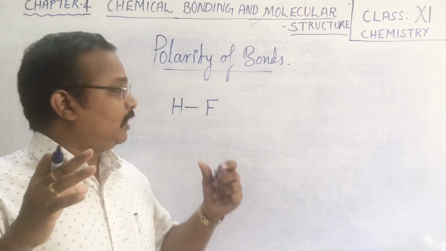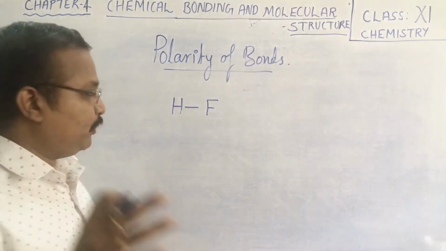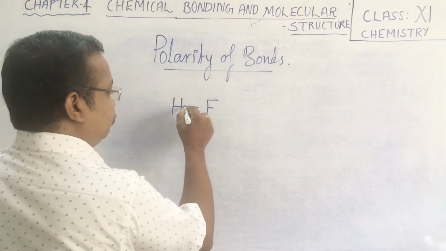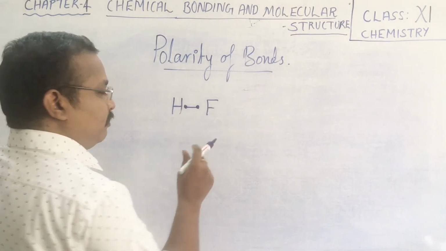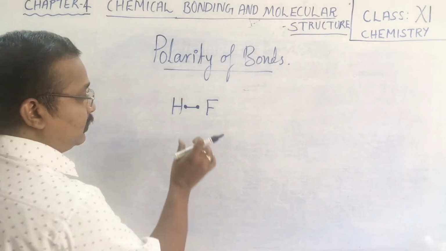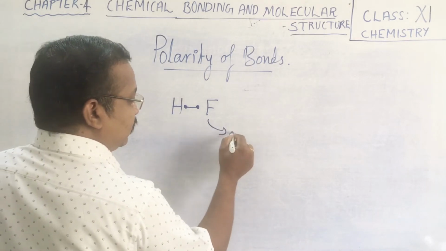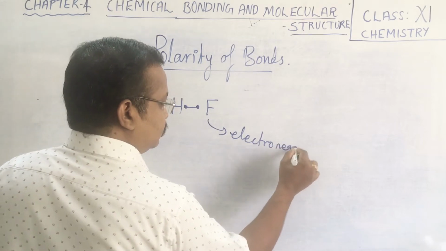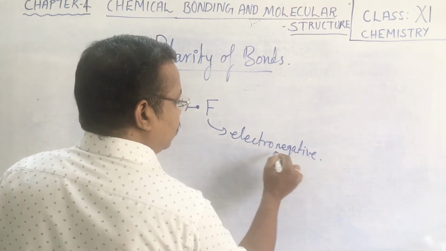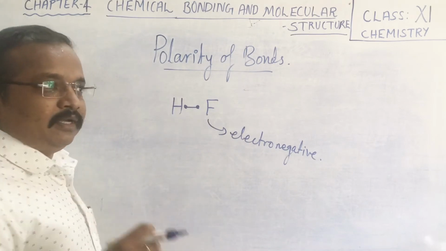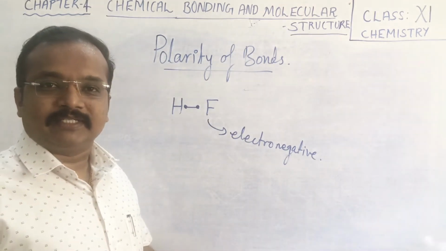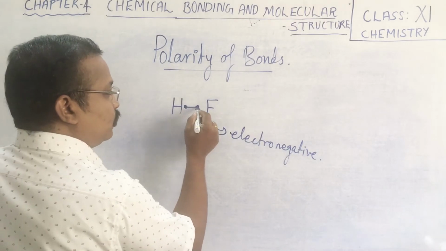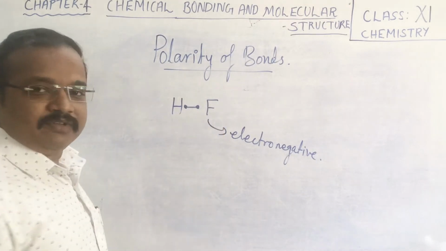Even though the electrons are shared between hydrogen and fluorine, because of the highly electronegative nature of certain elements, they pull the shared electron towards themselves.